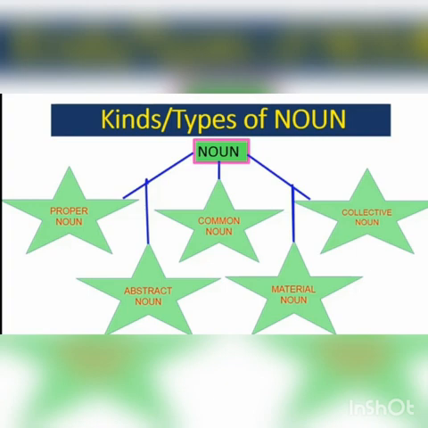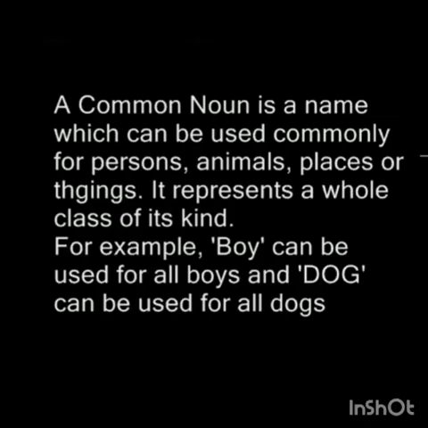Now, students, there are 5 main kinds of nouns: proper noun, common noun, collective noun, material noun, and abstract noun. We also have concrete noun and countable and uncountable nouns. Now, a common noun is a name which can be used commonly for persons, animals, places, or things. It represents a whole class of its kind. For example, boy can be used for all boys and dog can be used for all dogs.